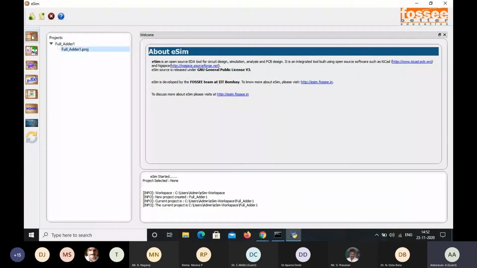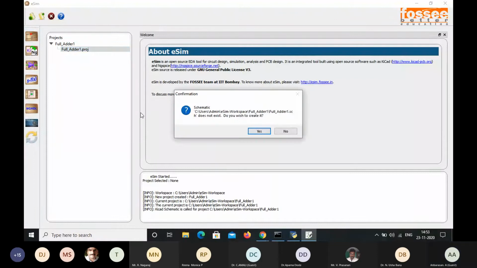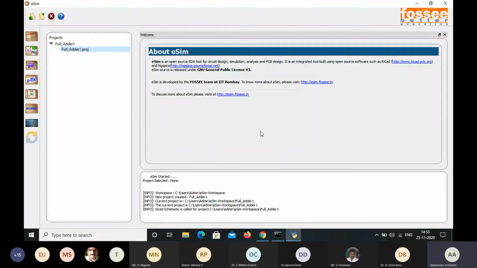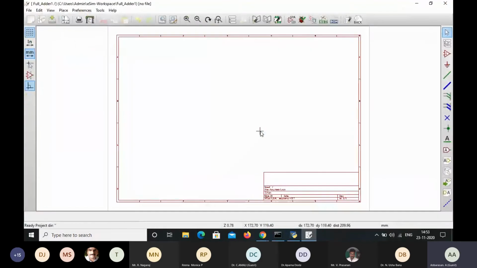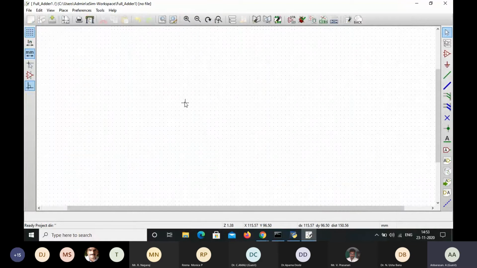Now I'm going to do the schematic for this full adder circuit. So open schematic. Yes, full adder 1 schematic does not exist. We wish to create it. Yes. So as usual, the schematic page is open. So in this schematic, I'm going to use that existing sub-circuit library. That is going to use the two half adder circuit. That half adder circuit which is already designed and then placed in the sub-circuit library.